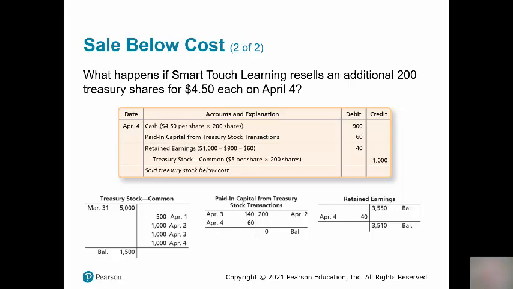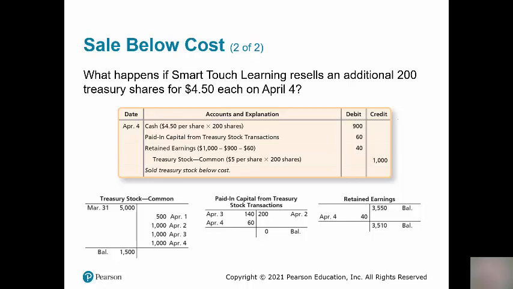Now the difference of $100, which was the 50 cents times 200 shares, we're going to debit first to paid in capital from Treasury stock transactions to the extent that we still have a balance in that account. And if you remember, we only had $60 left. So we debit it for the $60. That reduces that account to zero.